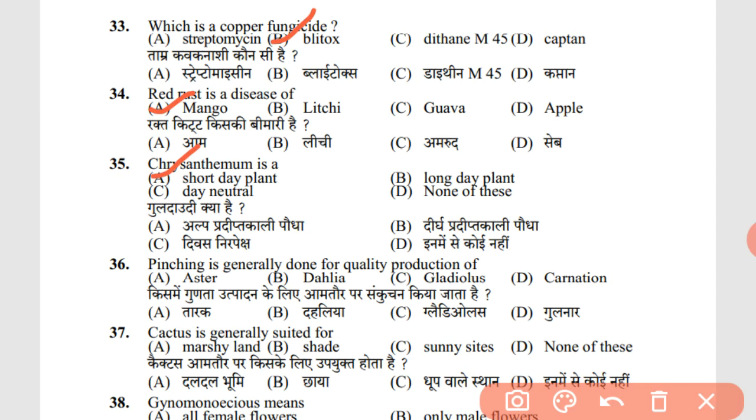Pinching is generally done for quality production of carnation. As we see, dahlia and gladiolus don't need pinching, so carnation is the correct answer. Cactus is generally suited for a sunny side. Of course, cactus requires sun throughout and it can survive dry climate.